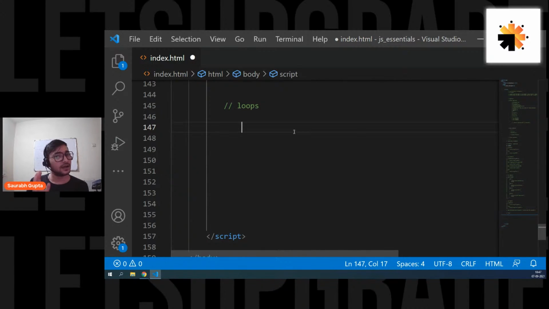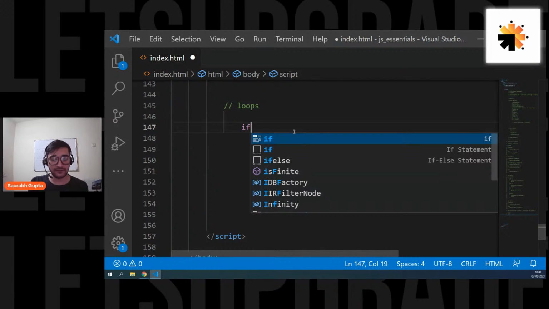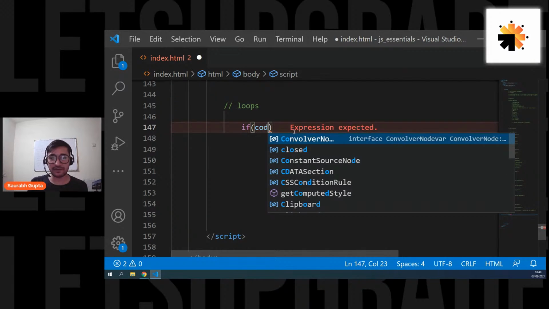Now guys, see, we already know how if else works, right? And writing the basic loops is exactly similar to an if else. That's why first of all I'm going to write an if, and then I'll explain the concept of loops to you. Or basically I'm not going to write an if else, I'm simply going to write a conditional statement. Simple if. So this is how you write an if statement, right? You have an if, you have a condition.